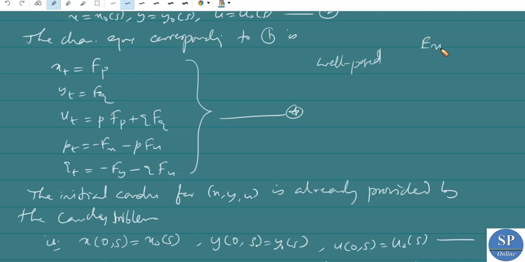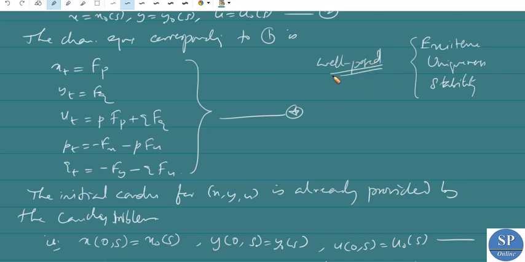First one is existence, that is the problem has a solution, and second one is uniqueness, that is the solution is unique, and third one is stability of the solution, that is a small change in the equation or in the initial conditions gives rise to a small change in the solution. So this is the definition of well posedness.